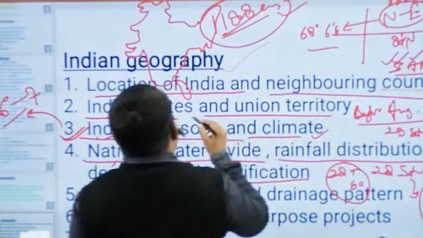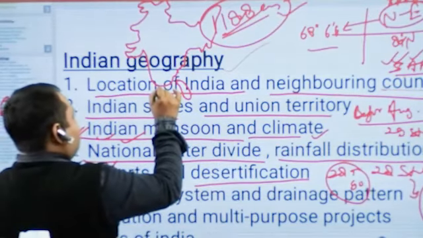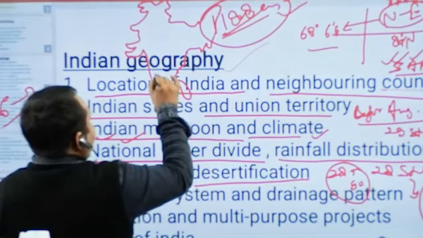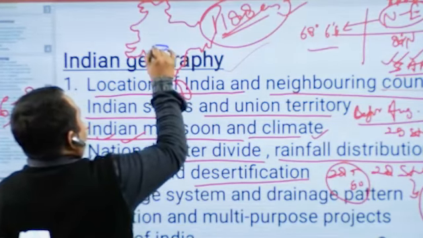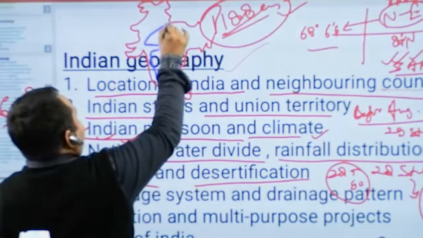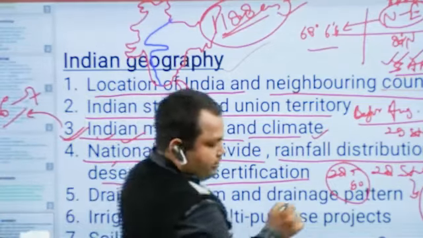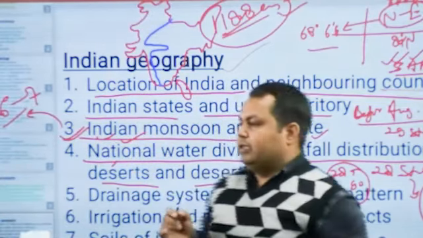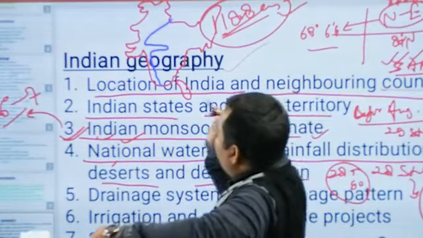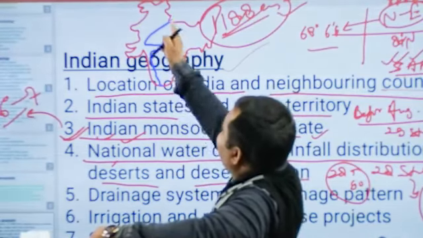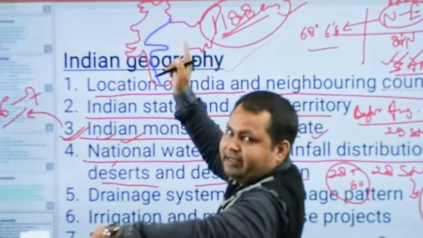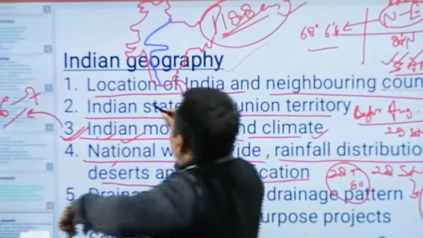So the national water divide is drawn from the southern part along the Western Ghats. This is the national water divide in India. It distributes the water of India, either the mountainous glacier water or the rainwater, into two parts.